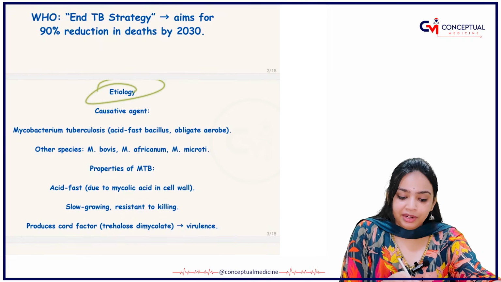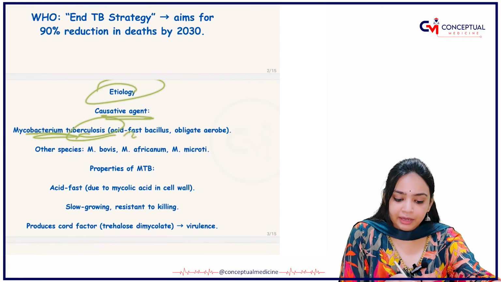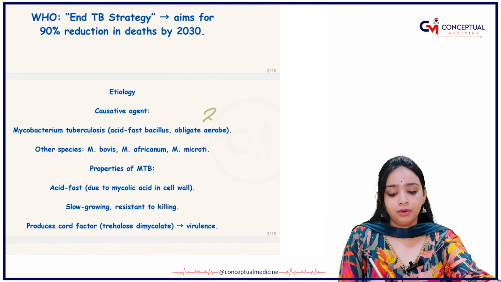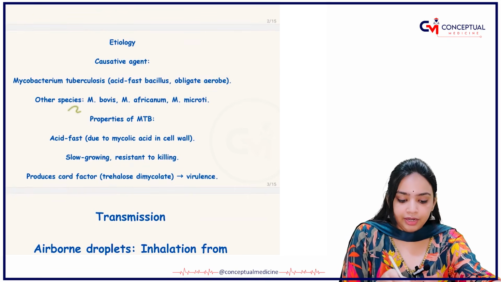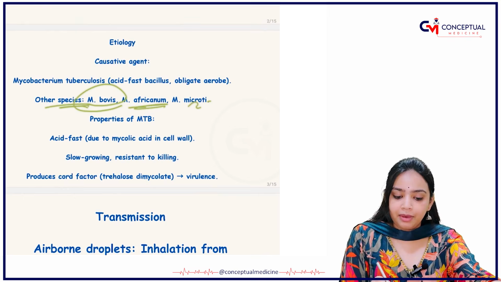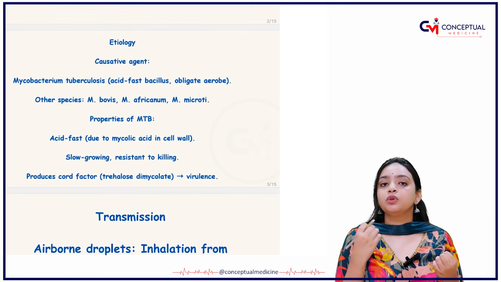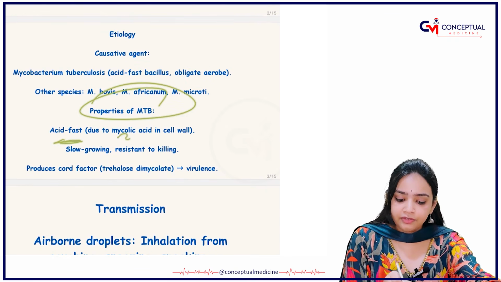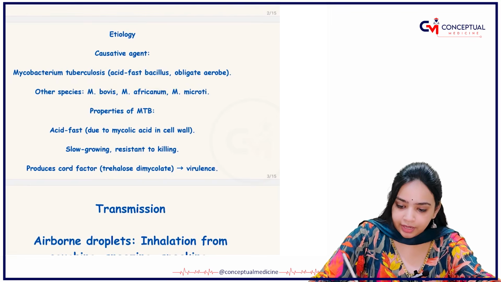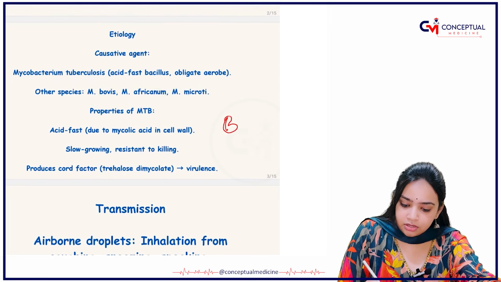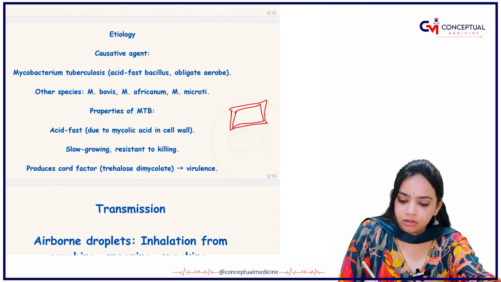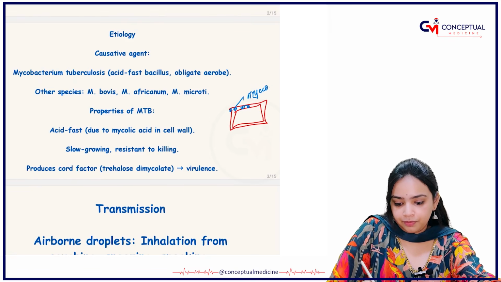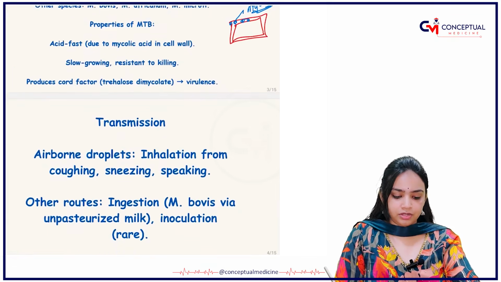Then you have the etiology, the causative agent. You have Mycobacterium tuberculosis, which are acid-fast bacilli, that is why you use the ZN stain for them. Other species are M. bovis, M. africanum and M. microti. You will read this in your microbiology in much more detail. What are the properties? They are acid-fast due to mycolic acids in their cell walls. So in the cell wall they have mycolic acid, and that is why they are acid fast.